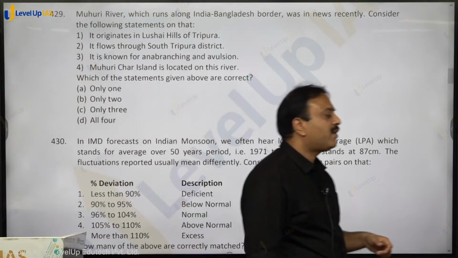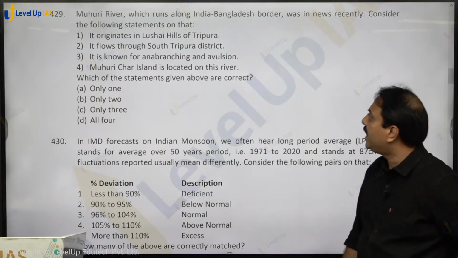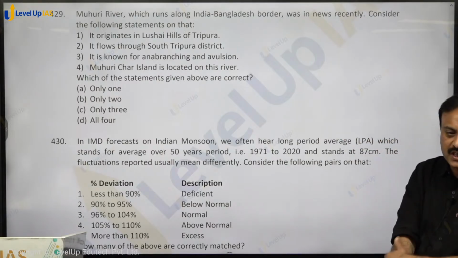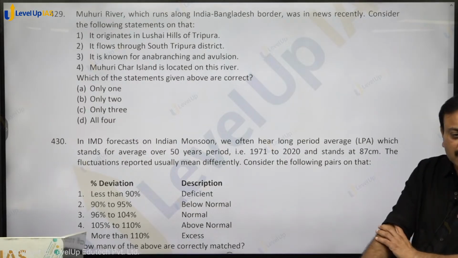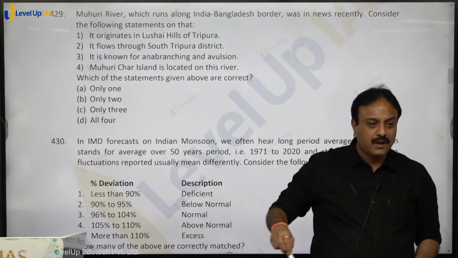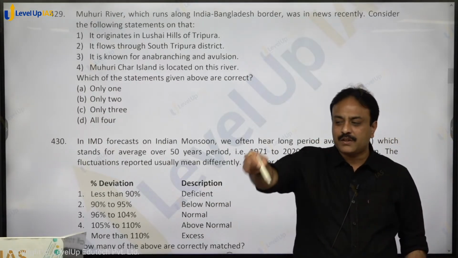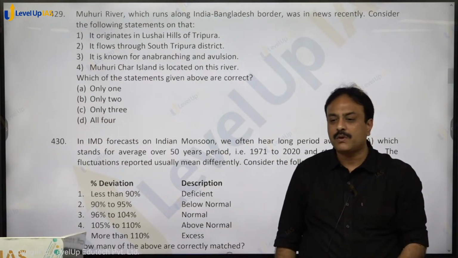Now this river was there in news. Focus on that. Mahuri River, which runs along India-Bangladesh border, was in news recently. Heard about that? Tripura, Mahuri River. It is a transboundary river. On the side of Bangladesh, Bangladesh was making embankment of the river, and this river is prone to flood.